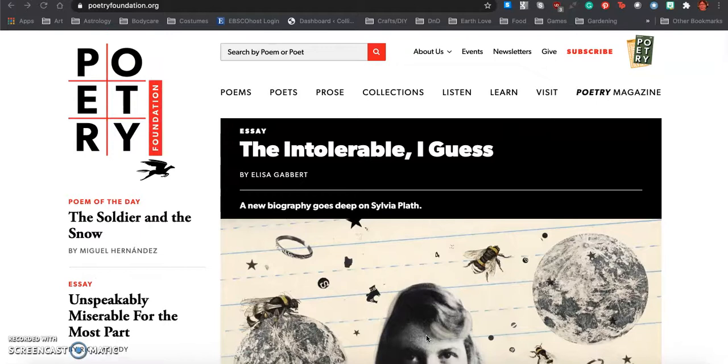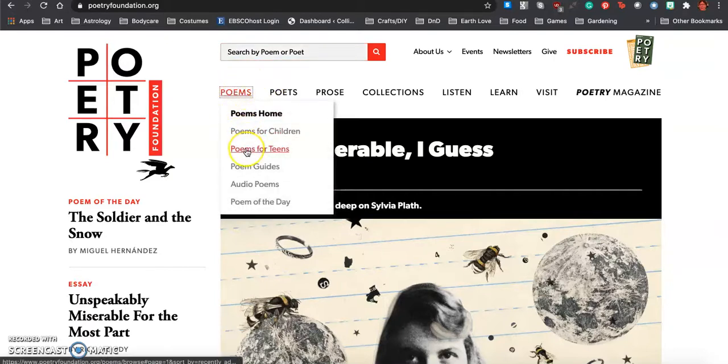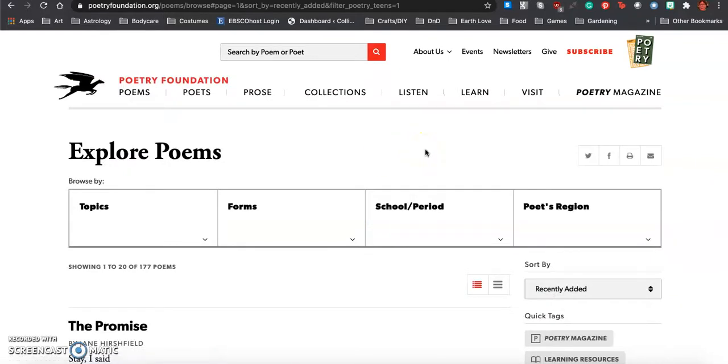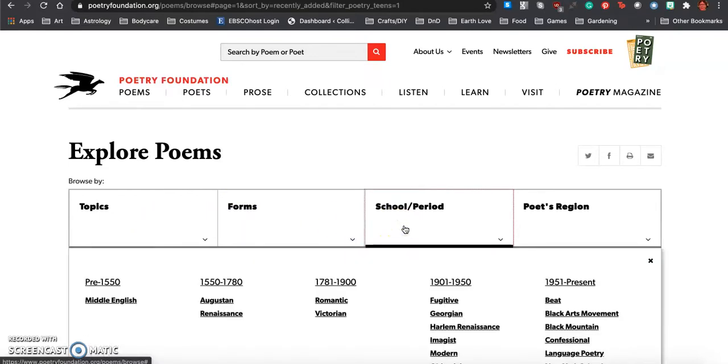Now, there are a couple different ways to search. If you know the name of the poem or the poet you're looking for, you can type them right into the search box here. But if you want to explore and browse and see what's out there, you're going to go to Poems, and we're going to select Poems for Teens. And now we're taken to a page where we can search by topics. We can search by forms, such as haiku. We can search by school or period, like the time period, or poet's region.